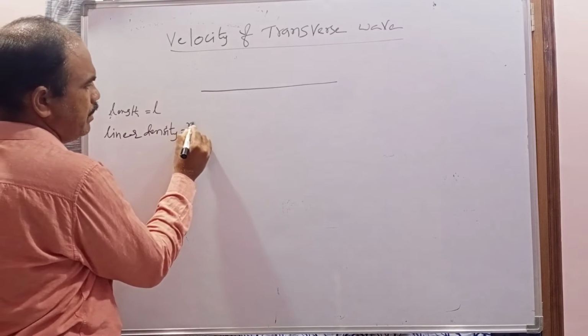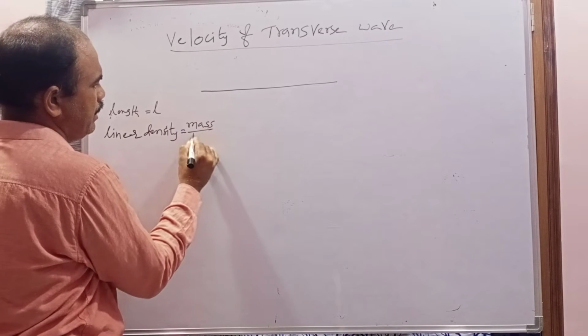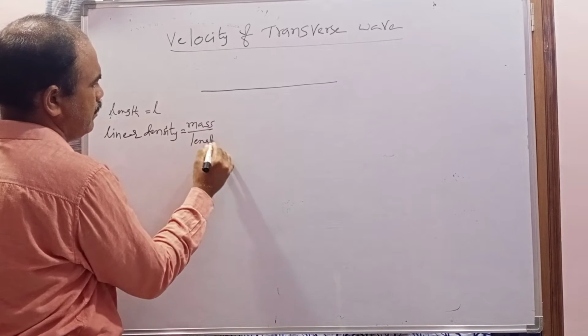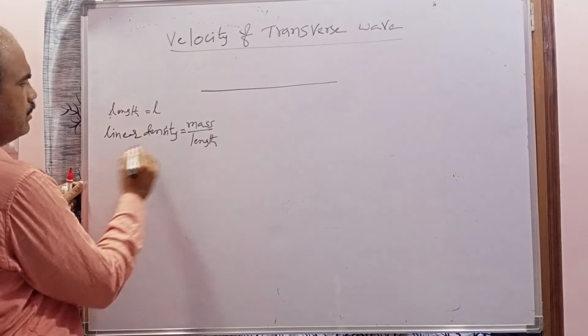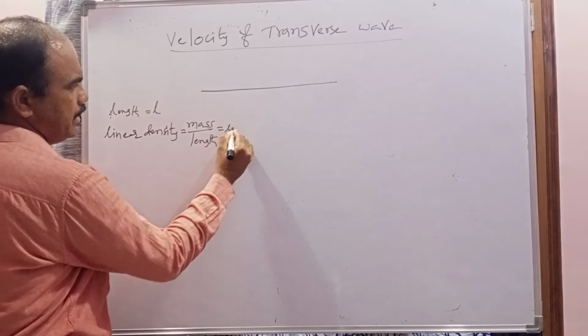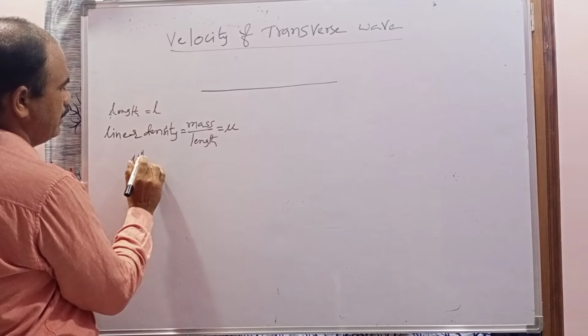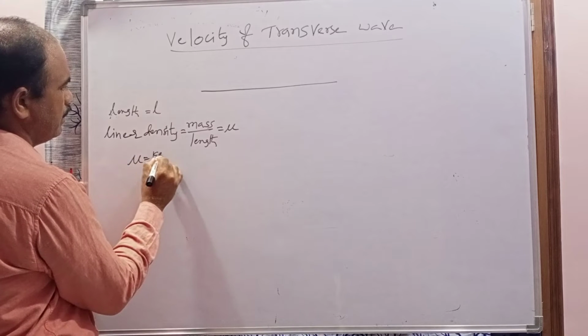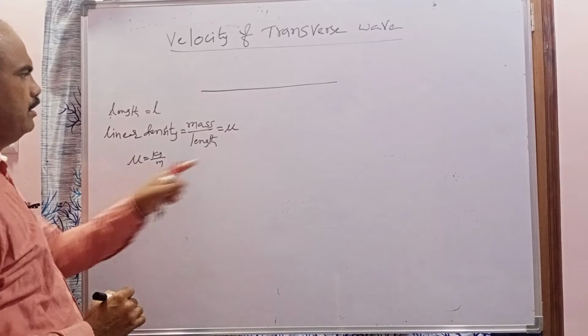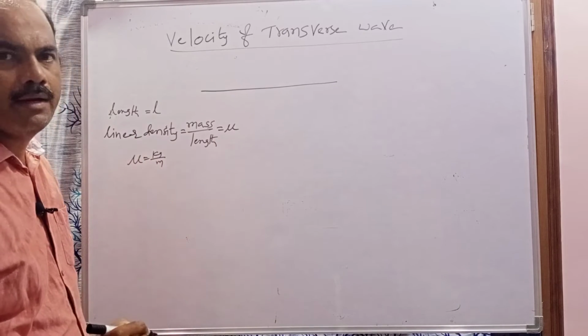So linear density means what? Mass by length. Linear density is represented with the letter mu. So mu is measured in kilogram per meter. So this mu is called the linear density.